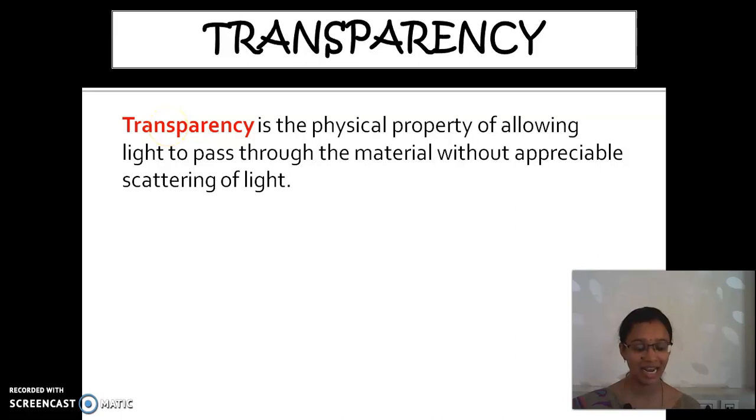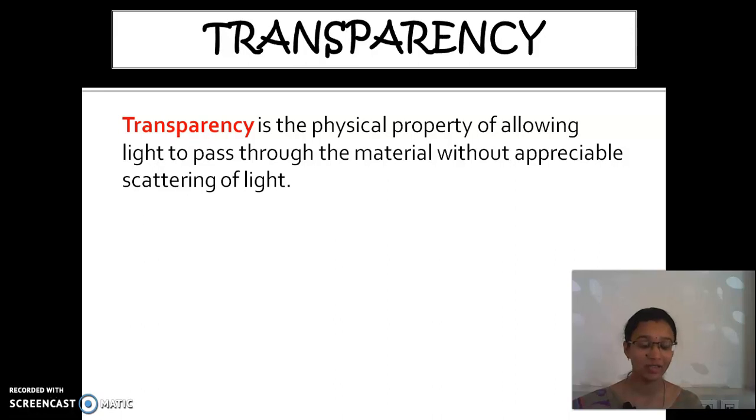What do you mean by transparency? If a material allows the light to pass through it, it is called transparency. So from being on one side, we are able to see the other side. Example, a glass window. By being on one side, we are able to see the other side clearly and properly.